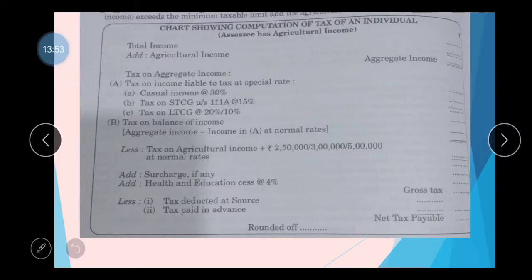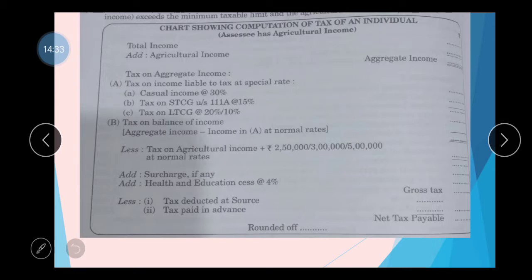This is the chart which is showing the computation of tax of an individual, giving you all the rates of tax. Total income is integrated with agricultural income, that is given as a chart. Aggregate income you will get, and tax on that aggregate income we have to compute. If that aggregate income includes any casual incomes, we have a tax rate of 30%. If there is any short-term capital gain under section 111A, that has a 15% tax rate. And if there is LTCG, 20% tax rate or 10% tax rate, as the case may be.